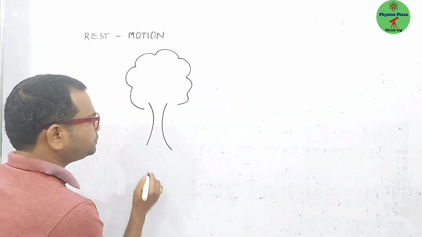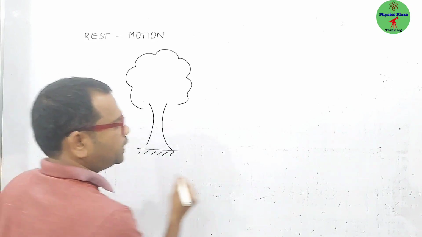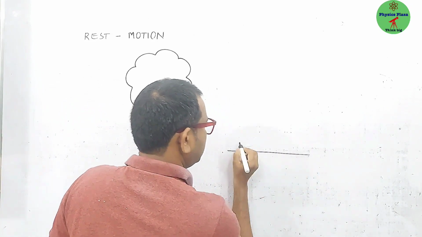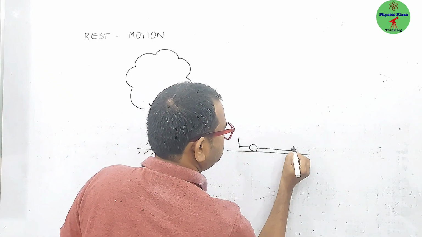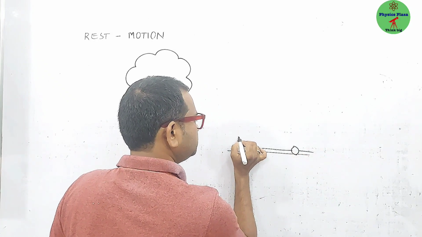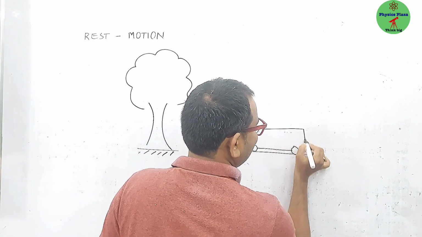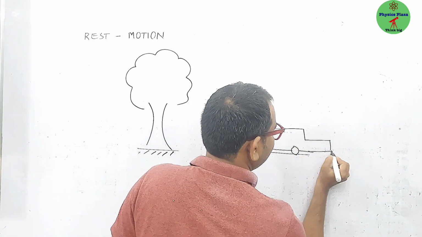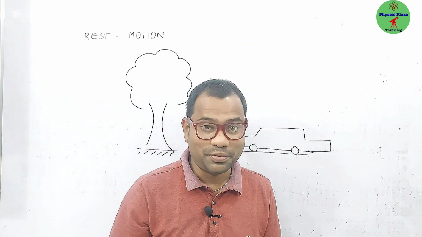Okay, fine. So here on the earth surface only, and somewhere else here, let us assume that here is one vehicle. So let us take a car. Hey, rich people, we are rich, right? Let us take a car only. Okay, let us say car. Actually, I am not that good at drawing. Please excuse me for that.